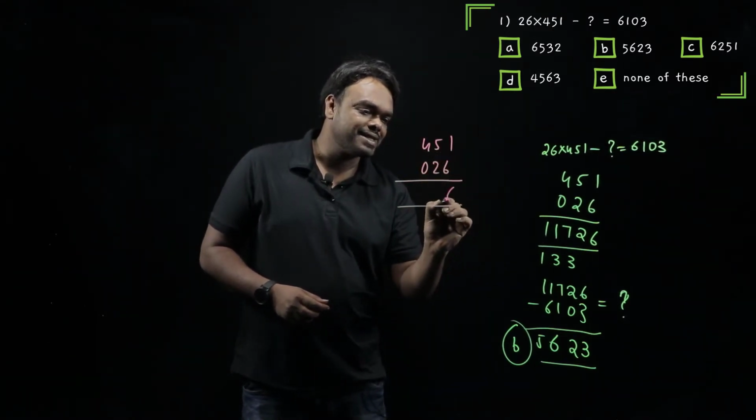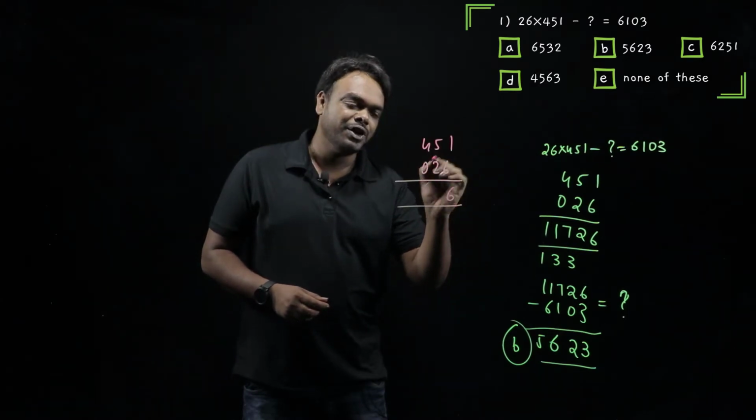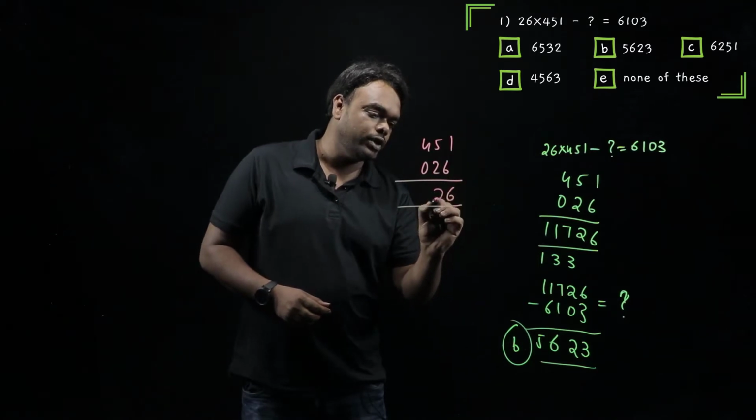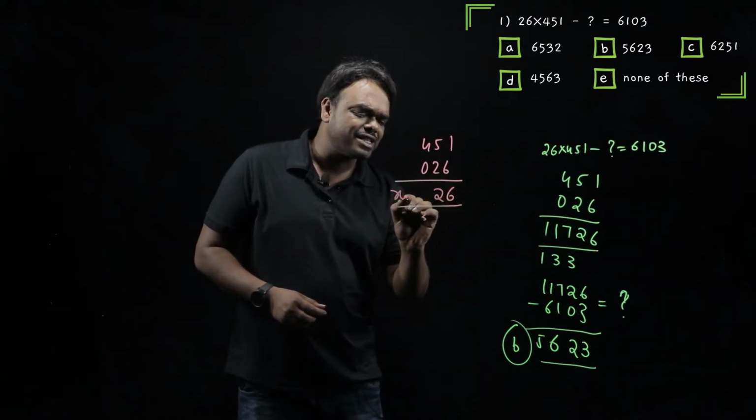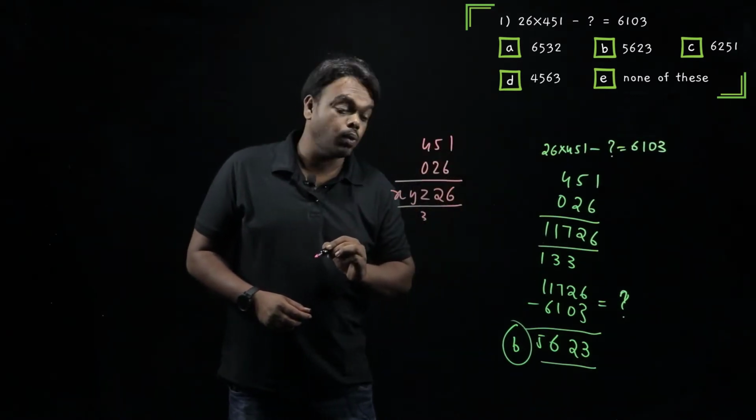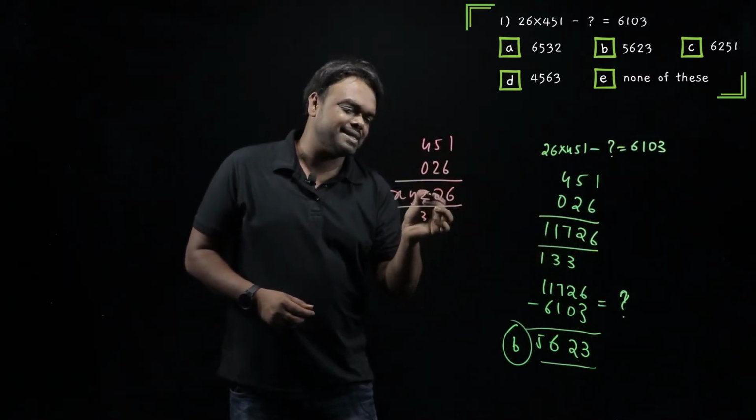What do I have here? 6, 5 into 6, 30, 2 into 1, 2, 32. I'll put 2 here, 30, 2 here and 3 goes carry. I'll get some XYZ here. I really don't care because we do not want that. So this answer, we got it as XYZ 2x.